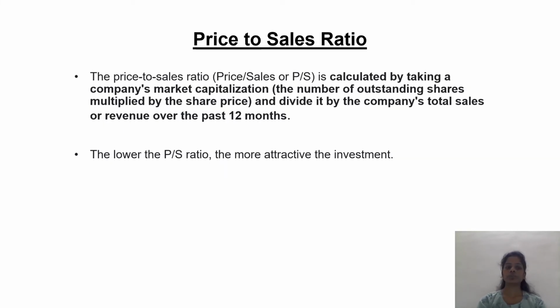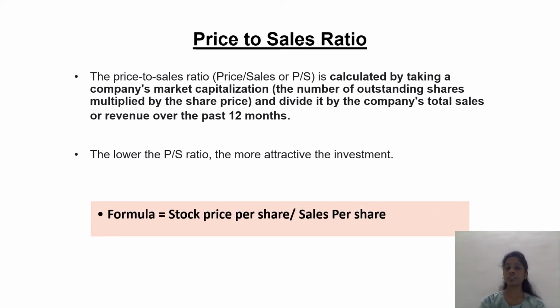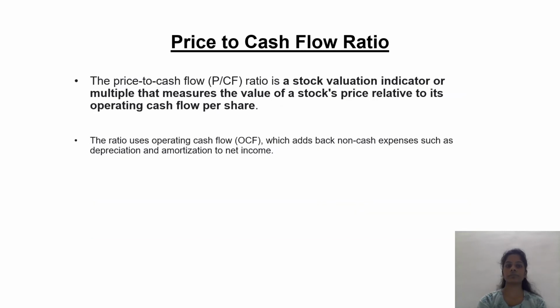Price to sales ratio. The price to sales ratio is calculated by taking a company's market capitalization, the number of outstanding shares multiplied by the share price, and dividing it by the company's total sales or revenue over the past 12 months. The lower the PS ratio, it means price to sales ratio, the more attractive the investment. So the formula for price to sales ratio is equal to stock price per share divided by sales per share.